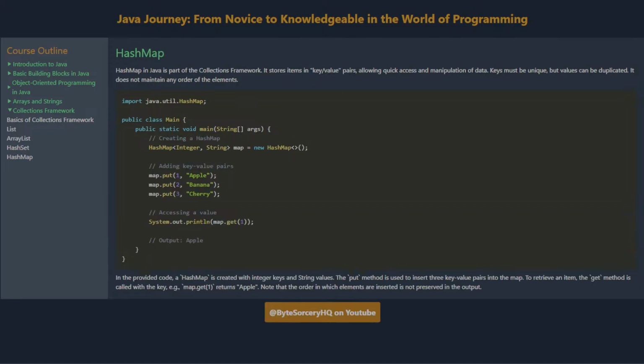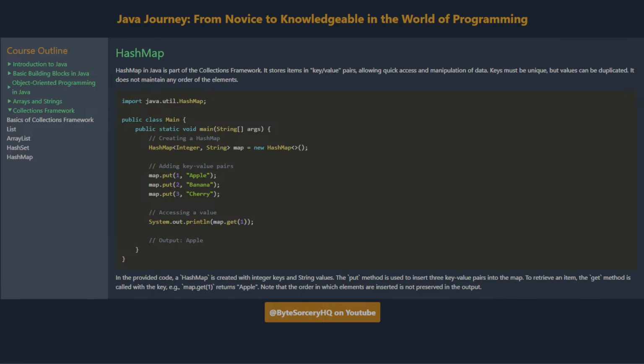HashMap and TreeMap. HashMap in Java is part of the collections framework. It stores items in key-value pairs, allowing quick access and manipulation of data. Keys must be unique, but values can be duplicated. It does not maintain any order of the elements.